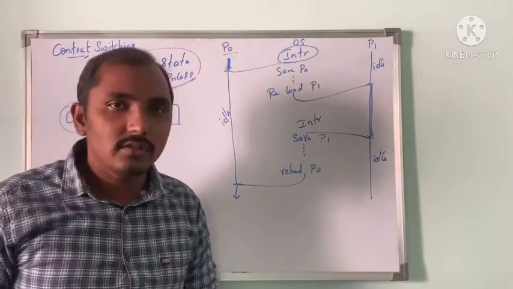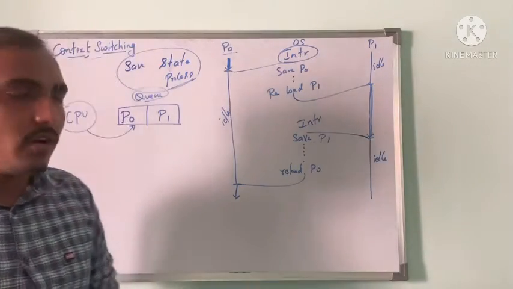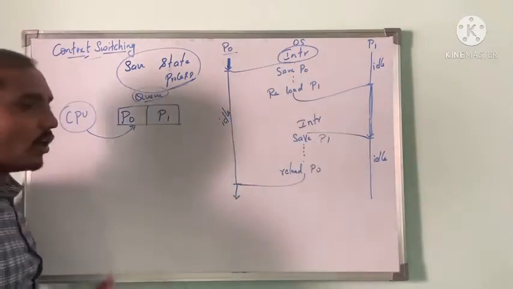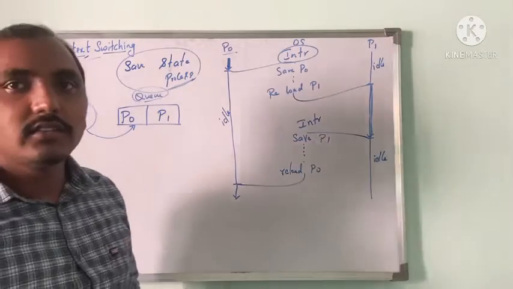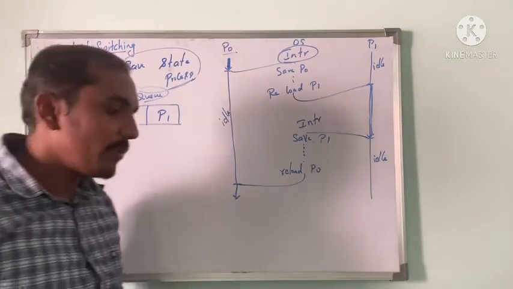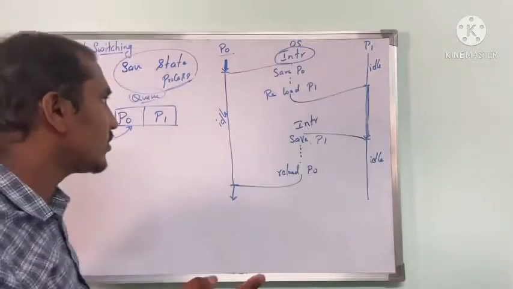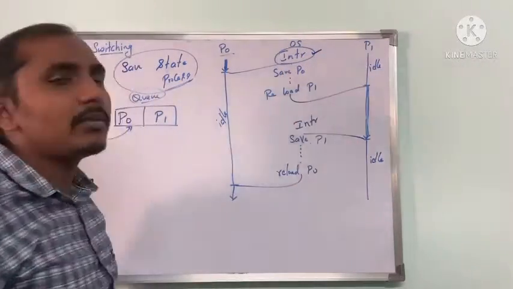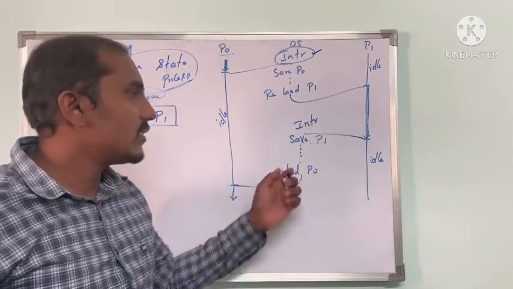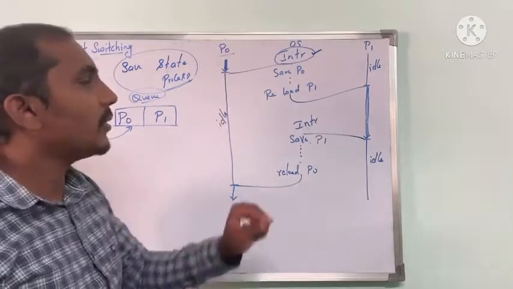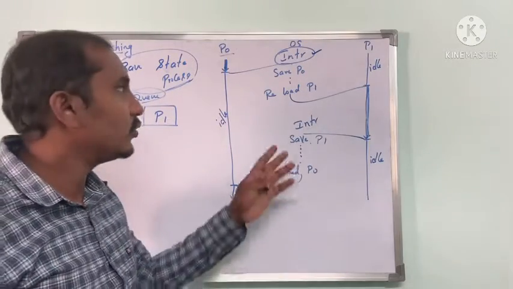there are system calls, or some events that have to occur, like an input or output function, or a new event that has occurred. As I told you in the previous example, when you plug in a pen drive and come across the system calls, we call that an interrupt. So an interrupt is a system call or any event that has occurred, like this process wants some input, or it wants to read some file.